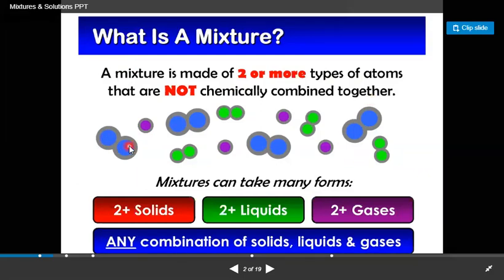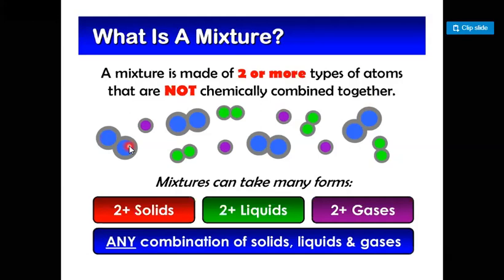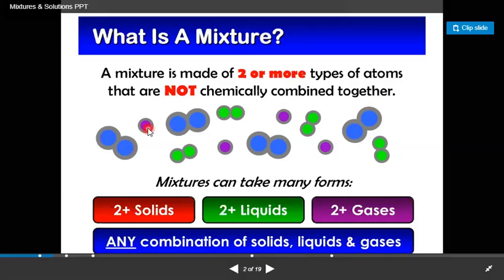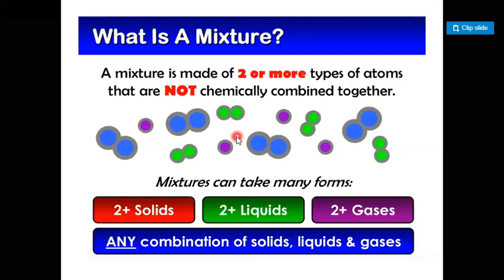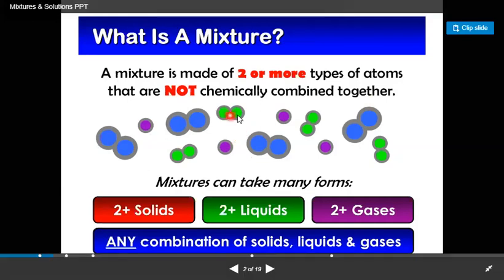A mixture is a substance made up of two or more elements. They are atoms which are not chemically combined together. The necessary thing is that they are not chemically combined together, and they are made up of two or more elements.